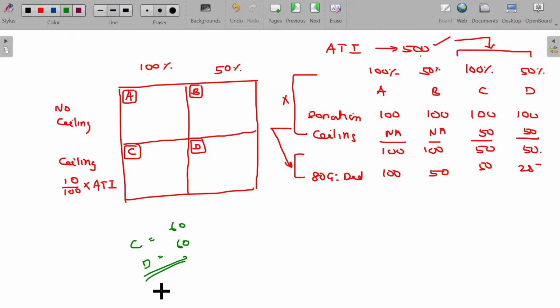My donation being 60 for C and 60 for D, how can I claim? Overall donation being 120, what about my ceiling? Only 50 is my ceiling. I just make a slight change. This may be 40 and 40. This is 40, this is also 40, overall being 80.